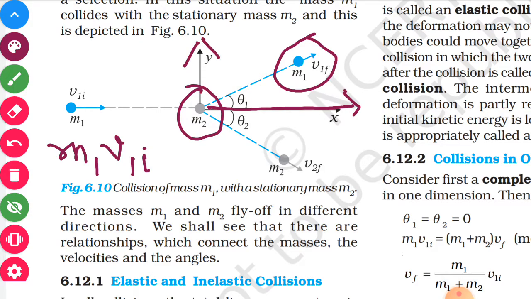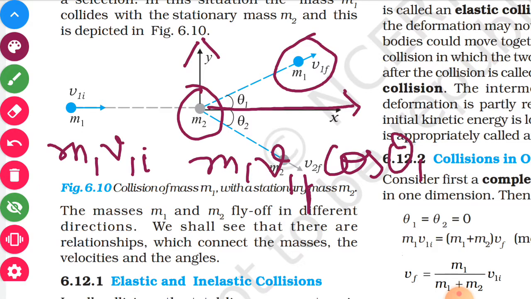So it will become m1 v1f cos theta 1. Then final momentum of the second will be m2 v2f cos theta 2.